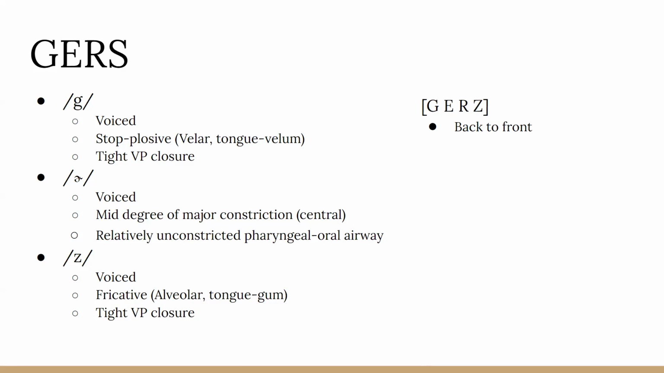Finally, she ends with a Z sound, which is also a voiced consonant. This is an alveolar tongue-gum fricative, which is generated when air is forced at high velocity through a narrowly constricted laryngeal or oral airway. The sound is created with a tight vocal port closure and the vocal tract is significantly constricted.